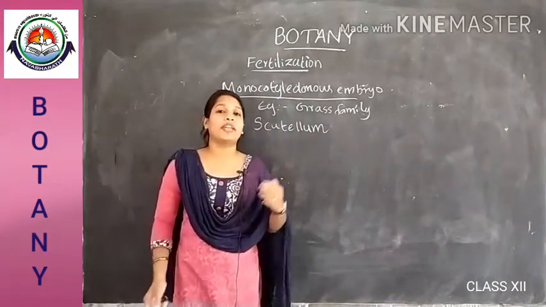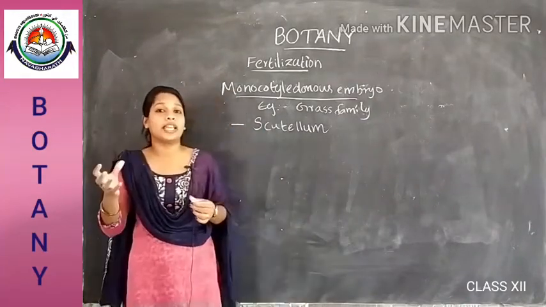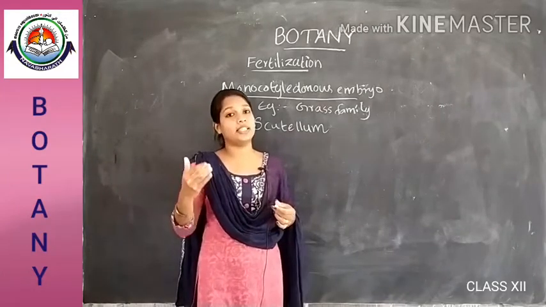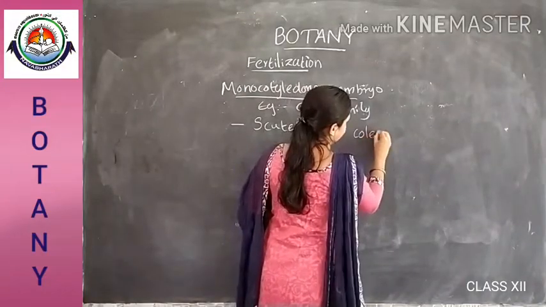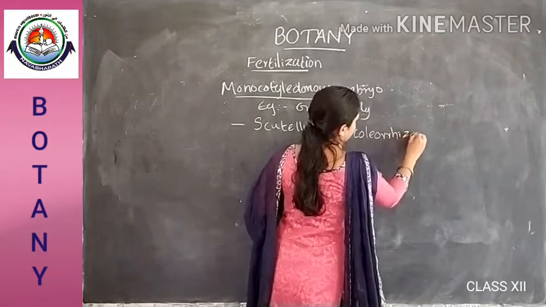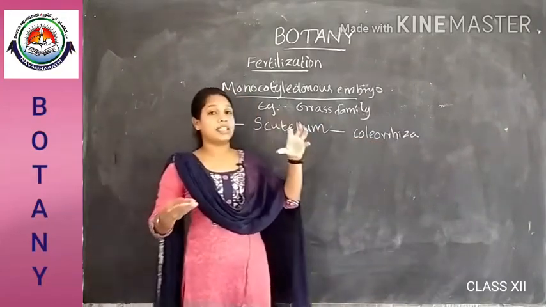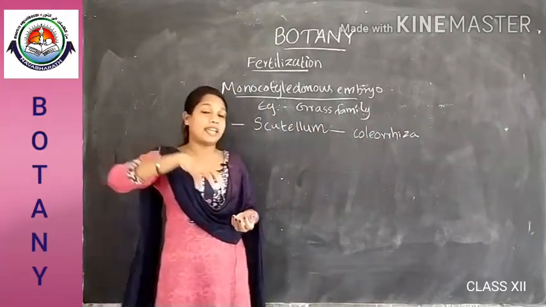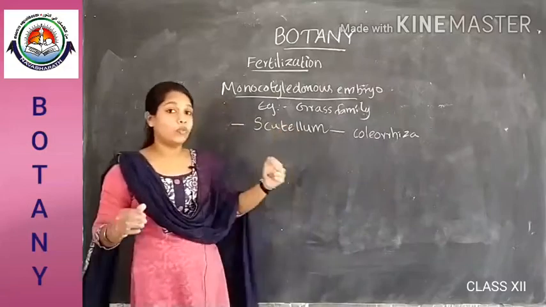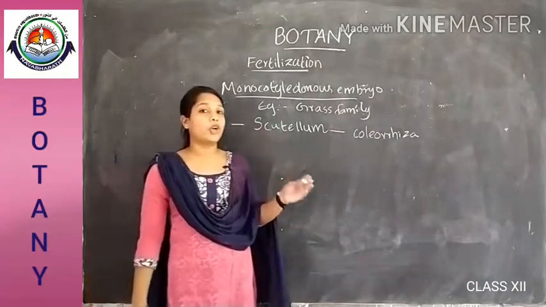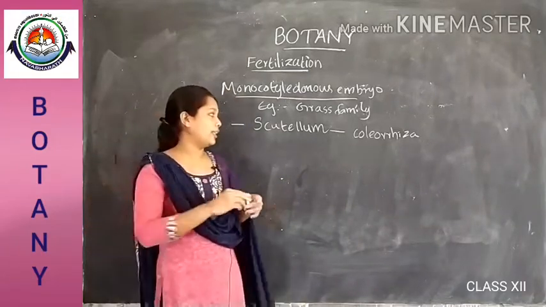At the lower end of the embryonal axis, the root cap is seen, and it is enclosed in an undifferentiated sheath called the coleorhiza. The portion of the embryonal axis above the attachment of the scutellum is called the epicotyl.